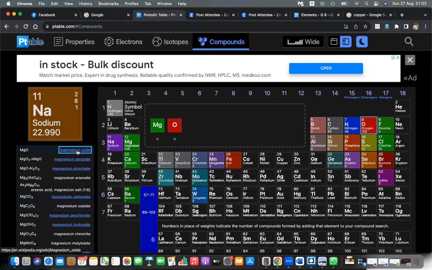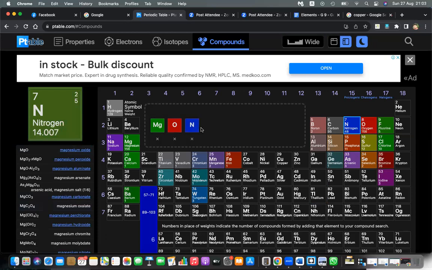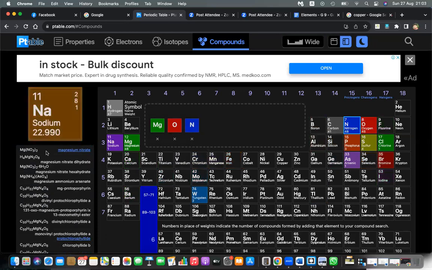Compound means two or more elements together. All these are there in the element table, this periodic table. Then from that you can mix or put together more, like magnesium, oxygen, and nitrogen. So what will happen? That will create magnesium nitrate. These are components: magnesium, oxygen, nitrogen.